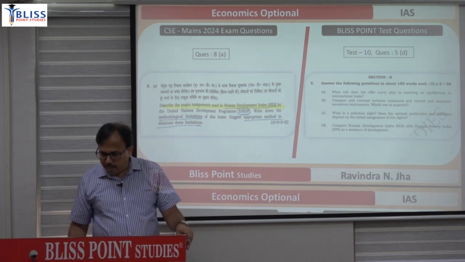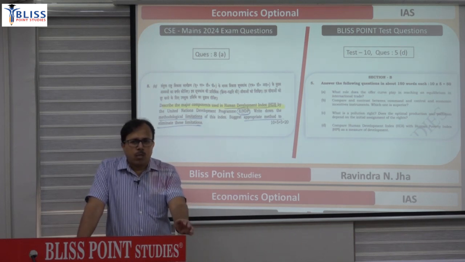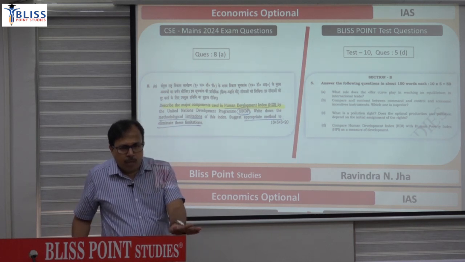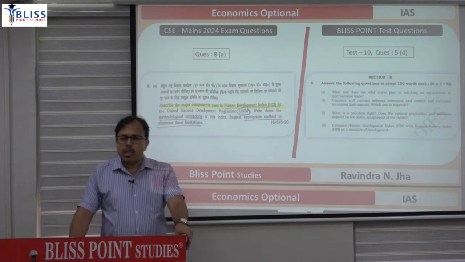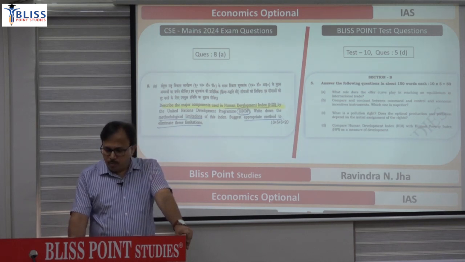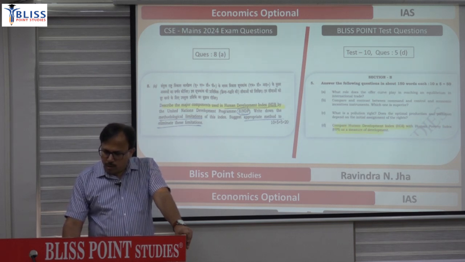And the drawback was that it includes life expectancy without considering the quality of life. It considers how many years a child has gone to school without considering the quality of schooling or the quality of education. So you can explain that. And this part here, compare human development, so it was related.